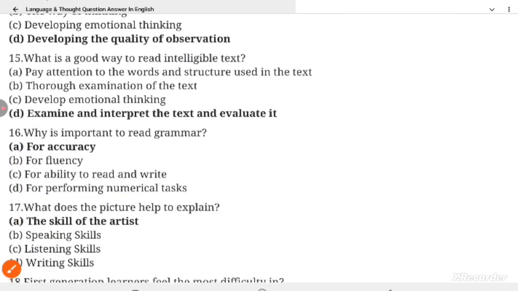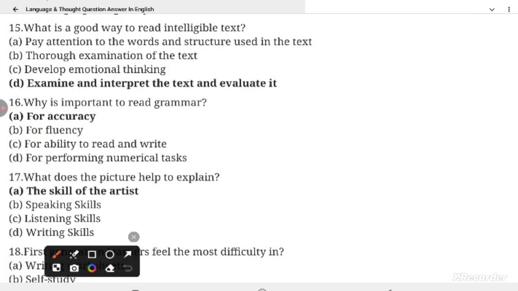Question 15. What is a good way to read intelligible text? Options are: pay attention to the word and structure used in the text, thorough examination of the text, develop emotional thinking, and examine and interpret the text and evaluate it.